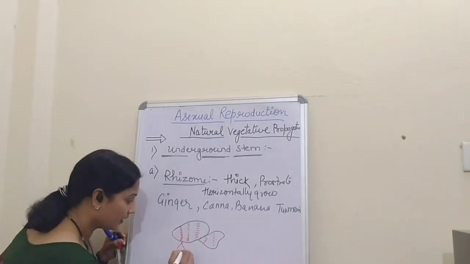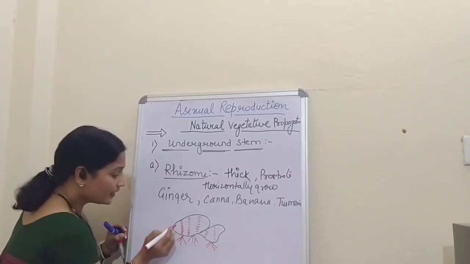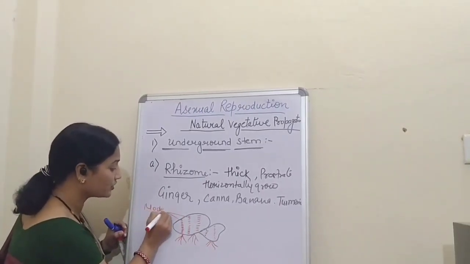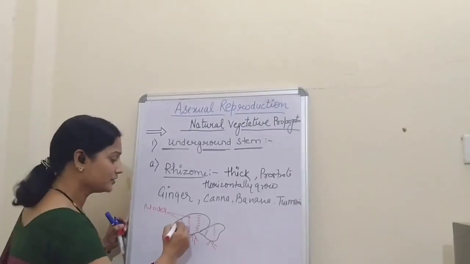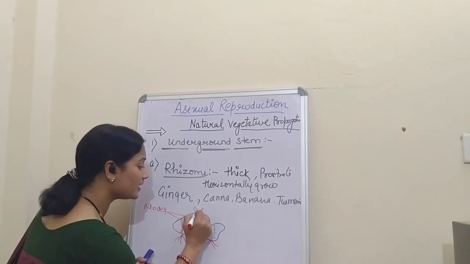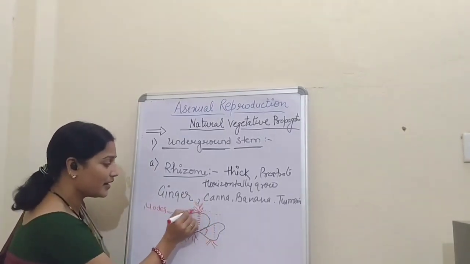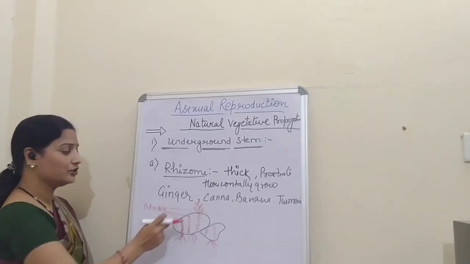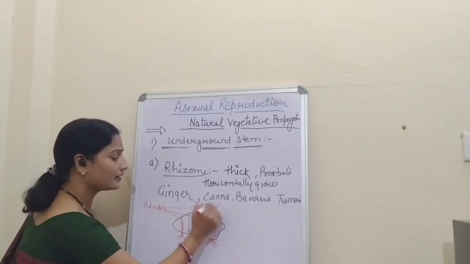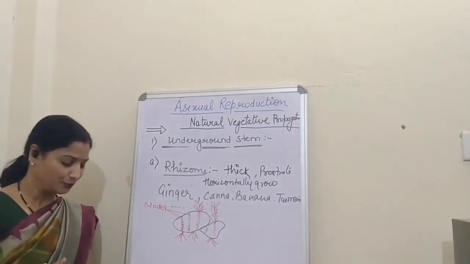And here there is root and these portions are called nodes. And students, from this place only a new plant originates. Now, this stem remains underground and the new plant germinates from here. So, this is the example of a rhizome.